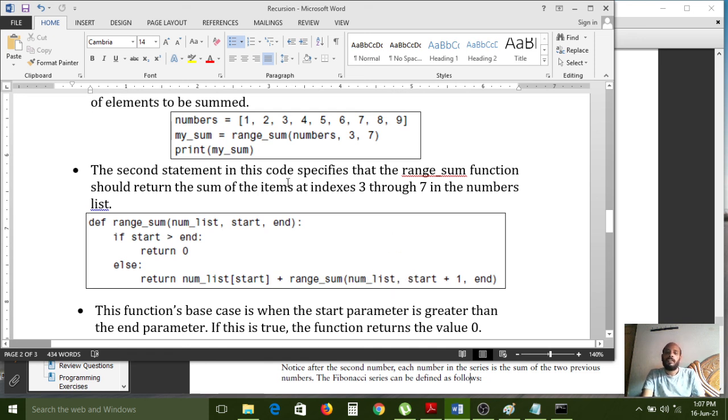Recursion is going on, again starting with 6 and 7. 6 plus 1 is 7, and 7 greater than 7 is false, so the else statement will execute. Like that the iterations are going on.